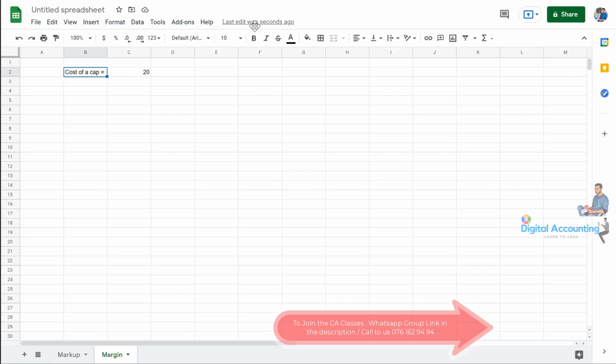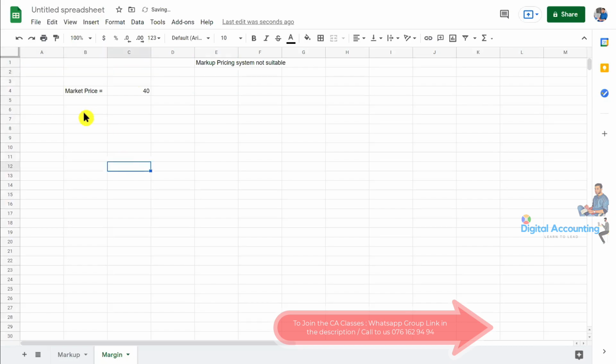Can we sell it? The company decides okay, we can't go with a markup pricing system. Markup pricing system is not suitable. In the markup system, the market price is 40 for one product. Then the production manager, we will inform, we need the profit of 20%. Whatever we are selling, we need the profit of 20%. Currently the market price is 40 rupees. Then we will require that profit center manager in the cost of production department to tell us which cost we need to produce our product, what are the amounts.